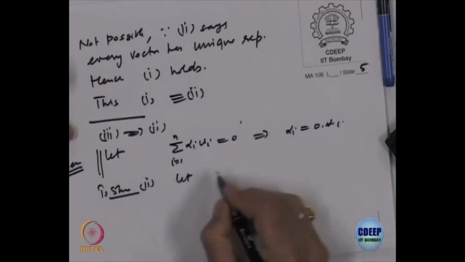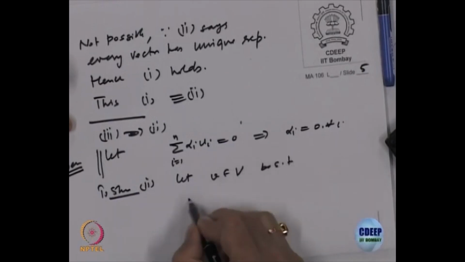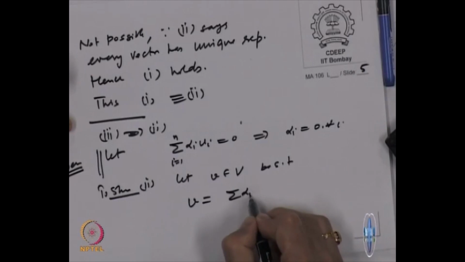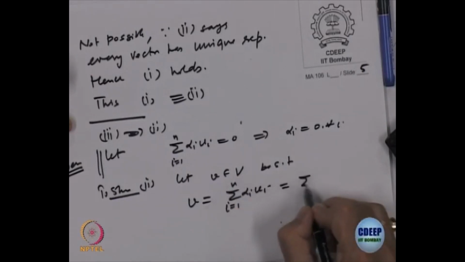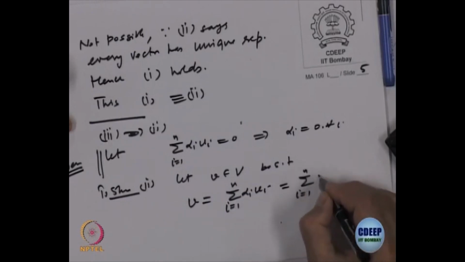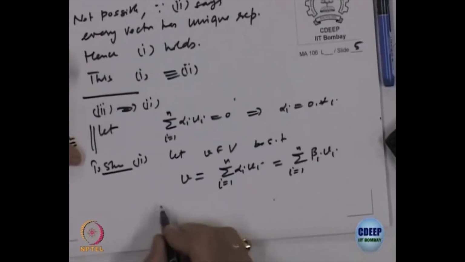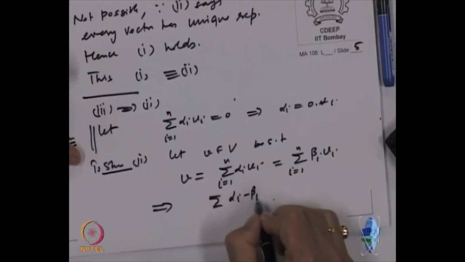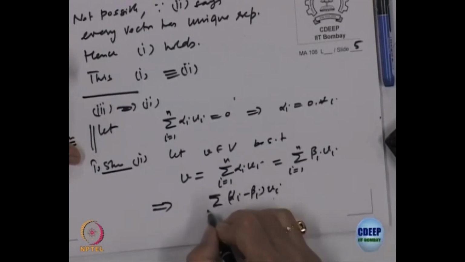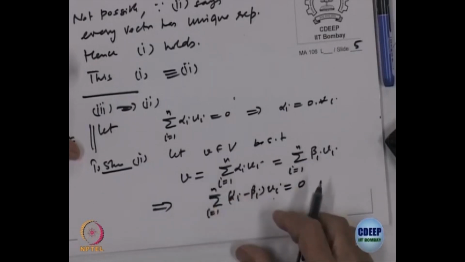So, let V belonging to V be such that V is also equal to sigma alpha I V I, also equal to sigma I equal to 1 to n beta I V I. Suppose there are 2 different representations. Once again this will imply sigma of alpha I minus beta I V I is equal to 0, right.